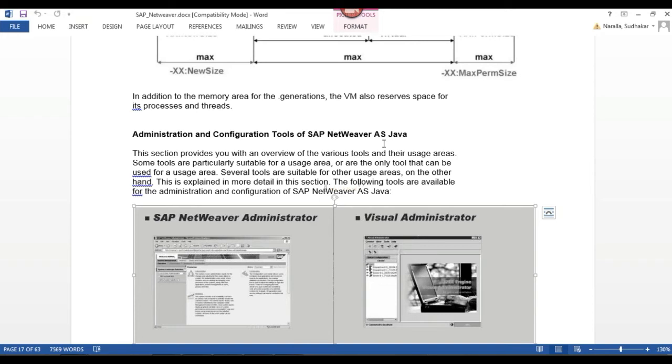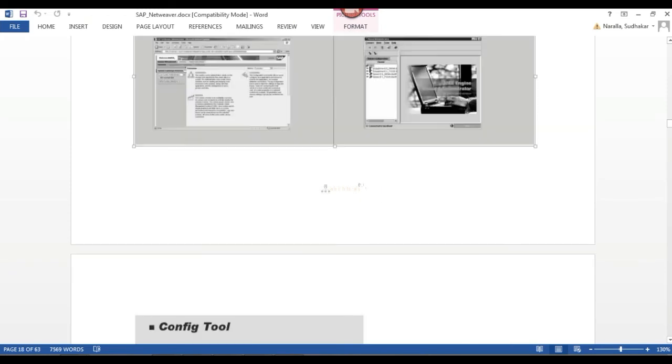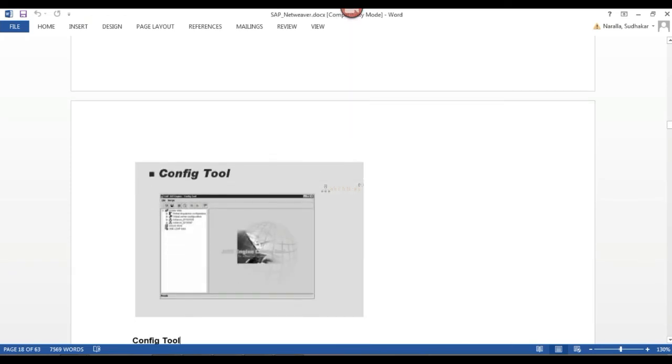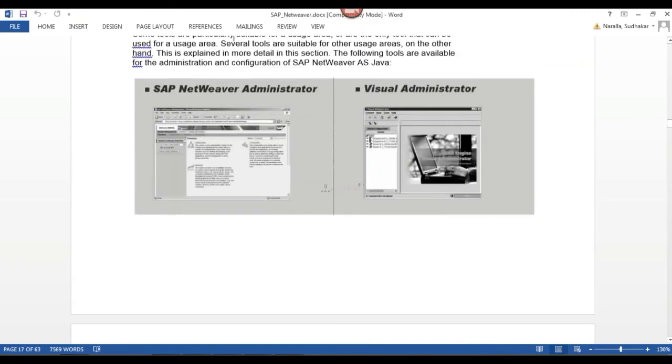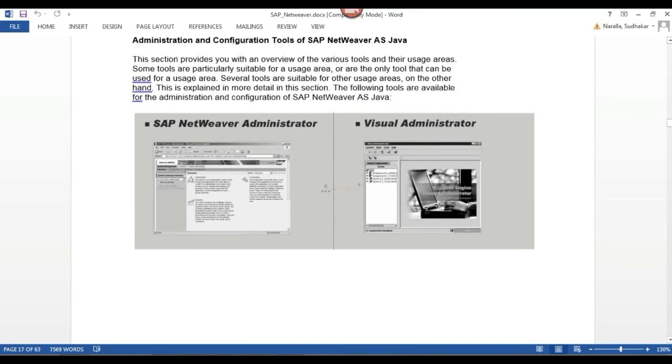There is no T code concept in Java Stack. To administrate my Java Stack system, SAP has provided some tools. The tools are these: NetWeaver Administrator, Visual Administrator, and Config Tool. These are the different tools SAP has provided to administrate your Java Stack system.